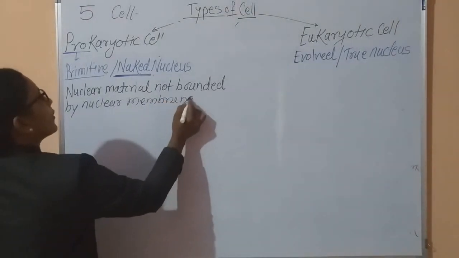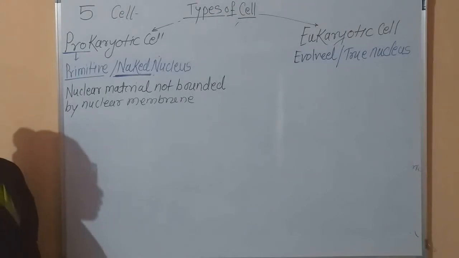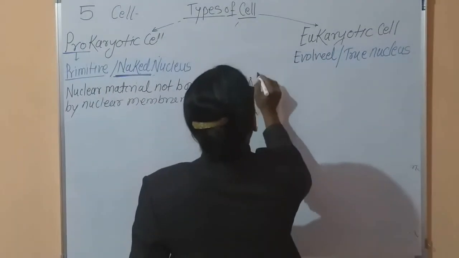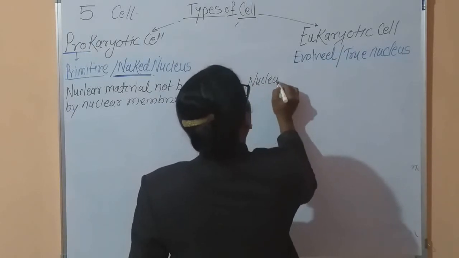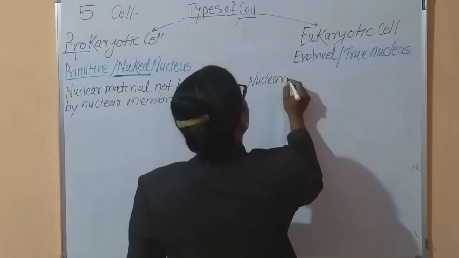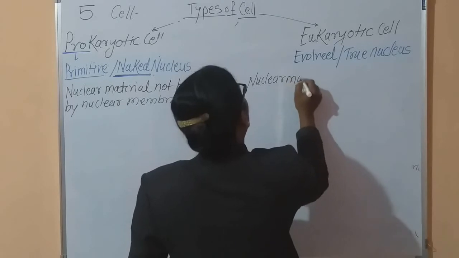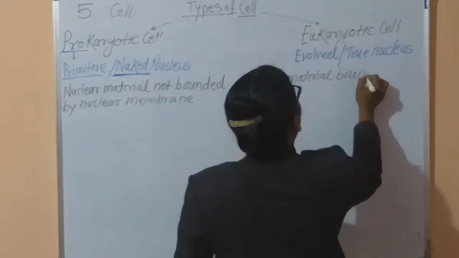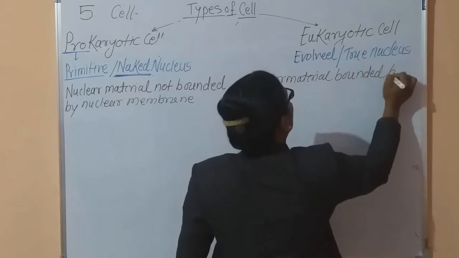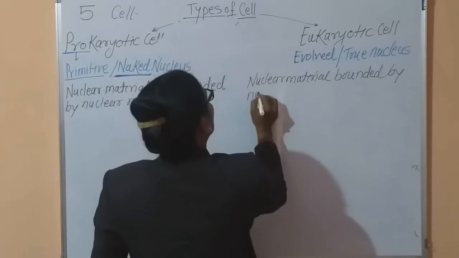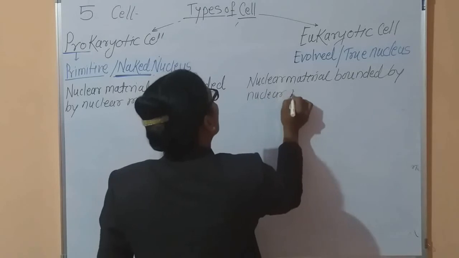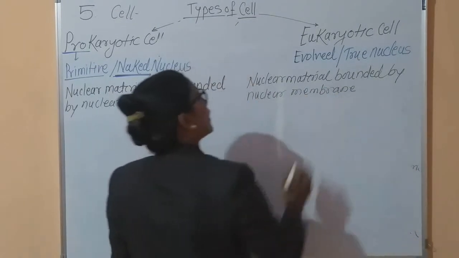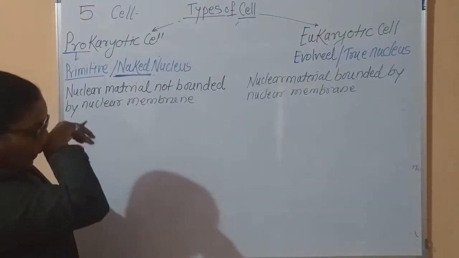Means the nuclear membrane is absent. Here in case of eukaryotic cell, the nuclear material is bounded by a nuclear membrane. This is the second difference.